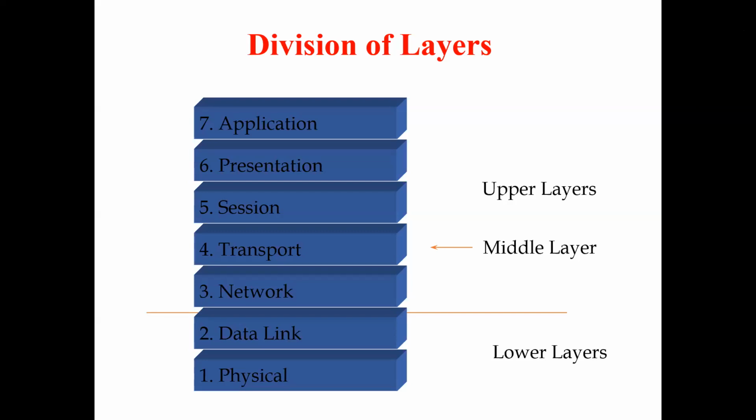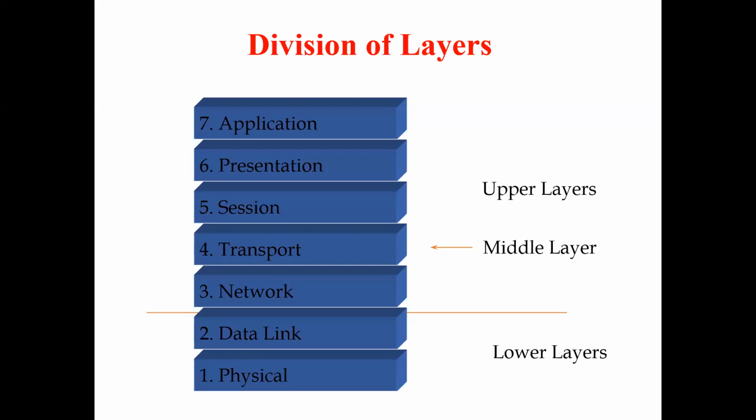So these two names are also given to this reference model. What are the upper layers? Application layer, presentation layer, session layer, transport layer, and network layer. The last ones are the data link layer and physical layer. We can also see one middle layer here. In the case of up to down and down to up, the middle layer is the transport layer, both at the time of sending and at the time of receiving.